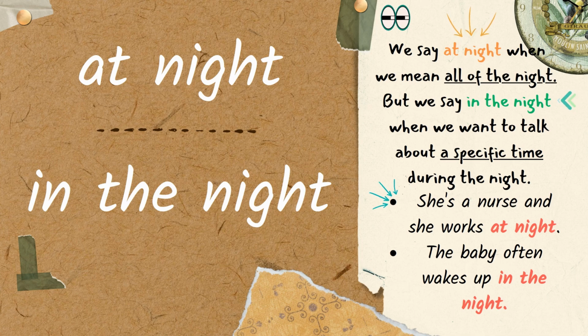The second variant, the baby often wakes up in the night, means that the baby wakes up at a specific time during the night. Hopefully, the baby is not awake the whole night. So that's why we use in the night.